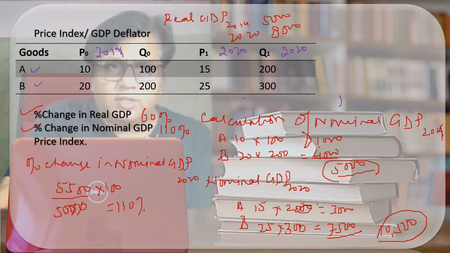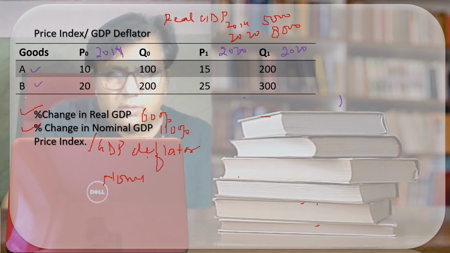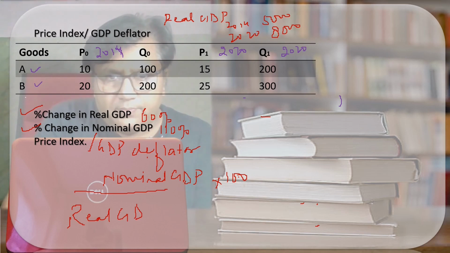Now let us find the price index, the GDP deflator. What is the formula? The formula is nominal GDP multiplied by 100 divided by real GDP.